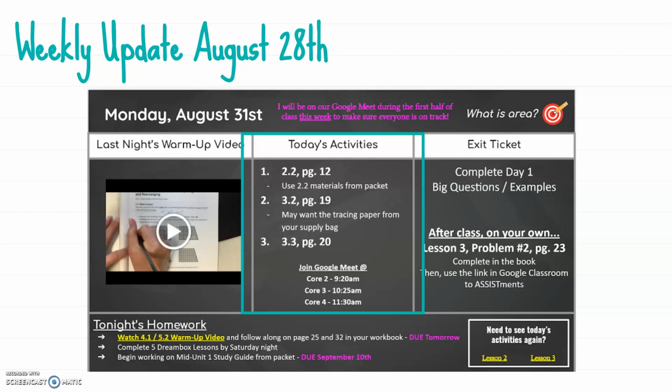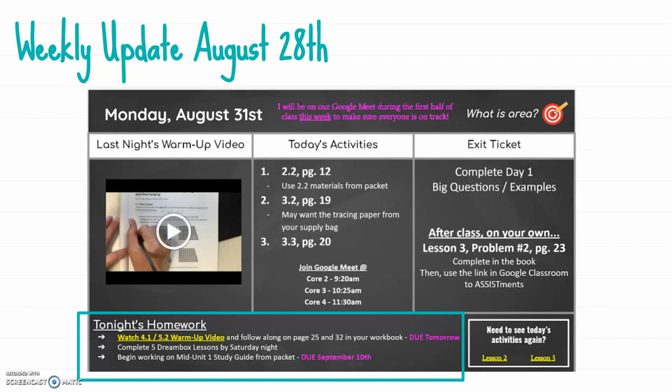It'll also have any materials that they need to use for each activity. And it will also list the time that they need to join their Google Meet to review the activities that they worked on. I will also have listed the exit ticket if they're going to be doing one for that day. And at the bottom, I will have that night's homework. Most nights, students will need to watch a warm-up video and follow along in their workbook to prepare for class the following day.